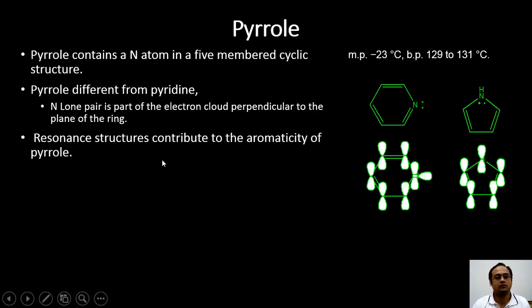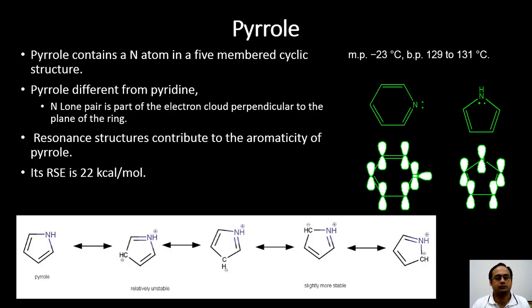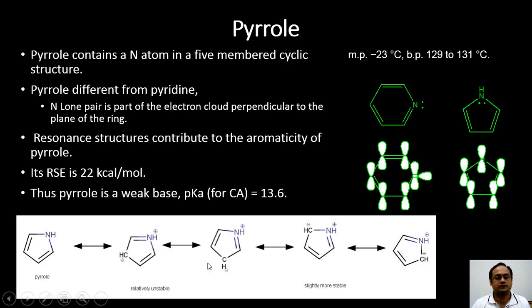We can write resonance structures which contribute to the aromaticity of pyrrole, and it has a resonance stabilization energy, or aromatic stabilization energy, of around 22 kilocalories per mole. This can be explained by accounting for the resonance hybrid structures: when the charge is separated, the structure is relatively unstable, and when the charge is located on atoms, it is slightly more stable. Because of all these reasons, pyrrole is a weak base and it has a pKa of 13.6.